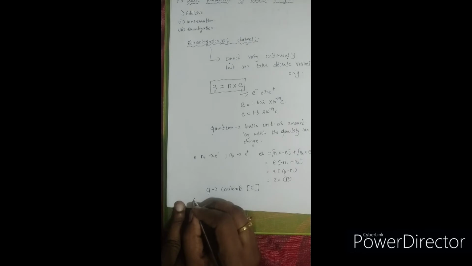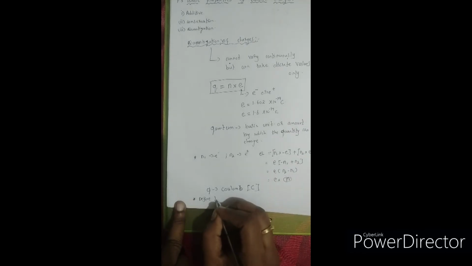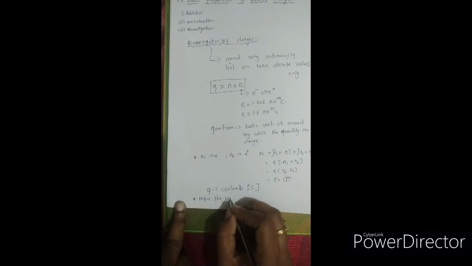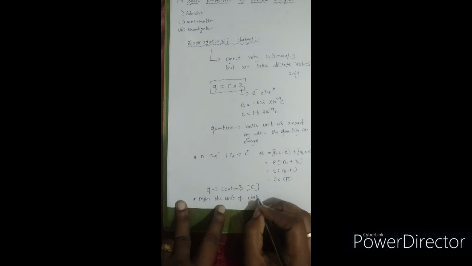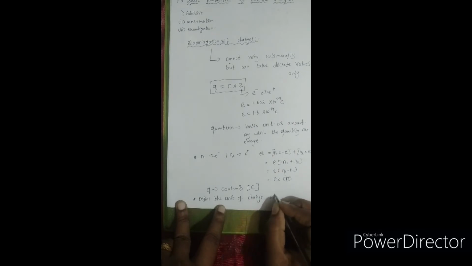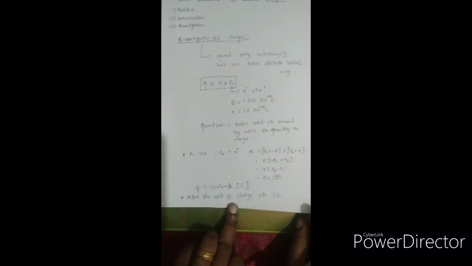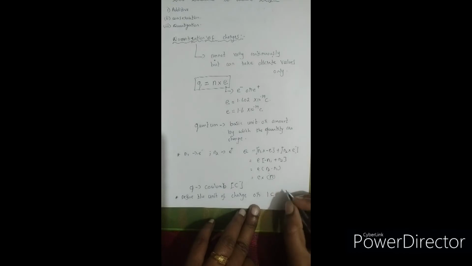So what are we going to do? We are going to define the unit of charge, or we can also say we are defining 1 coulomb. For defining 1 coulomb, take the formula from 10th standard.